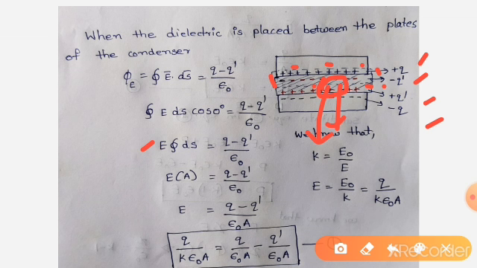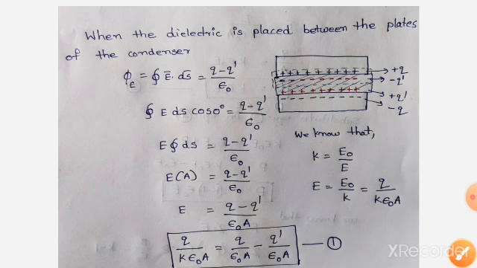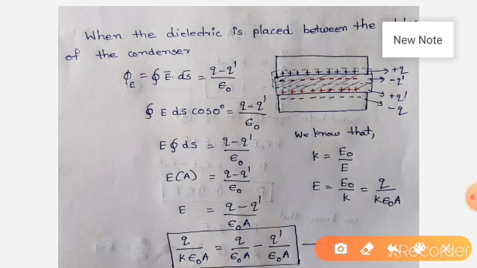Integral over a closed surface E bar dot ds is 1 by epsilon naught times the total charge enclosed within the surface. Our Gaussian surface contains the charge Q minus Q prime, so we write it here as Q minus Q prime by epsilon naught.